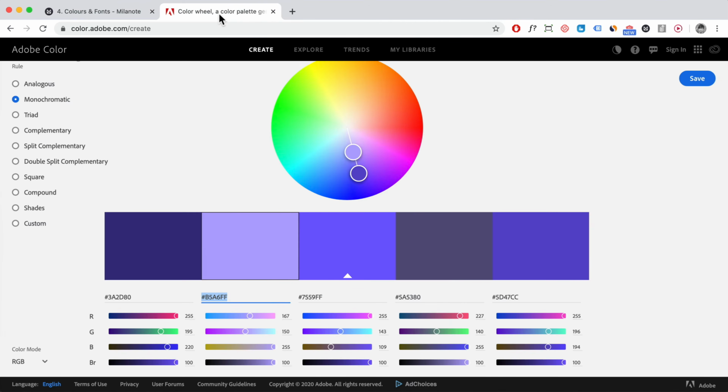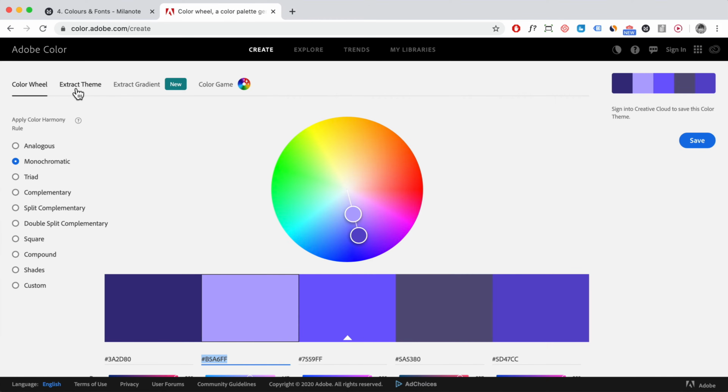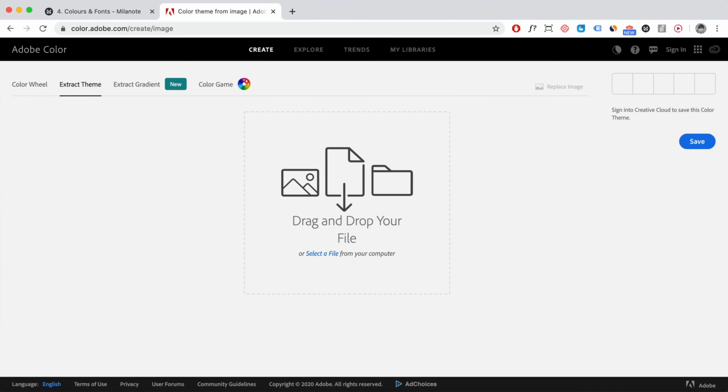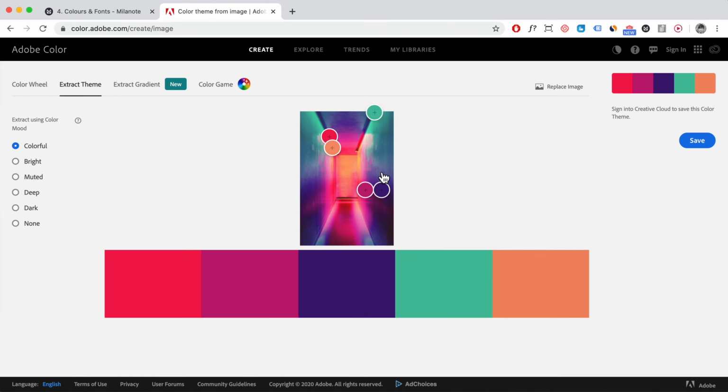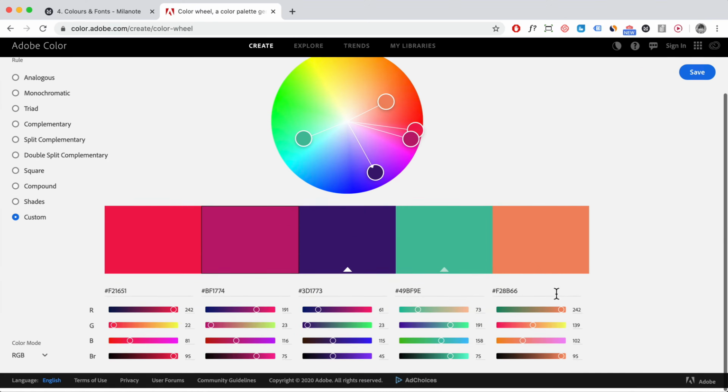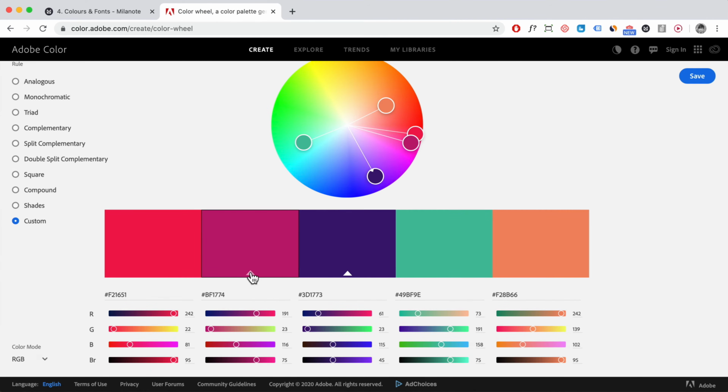Now, the next thing I really like about Adobe Color is you can click on extract theme, right? And you can drag and drop in an image that you like. So for example, I like this image over here, then it's going to take the colors and pull them from that image, and you can use that for your website, right? You can also select the different moods as well. For example, muted or bright, right? I like colorful. So here you can go back to the color wheel, and then you can copy over the color codes like that, right?